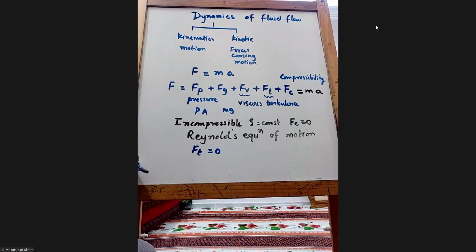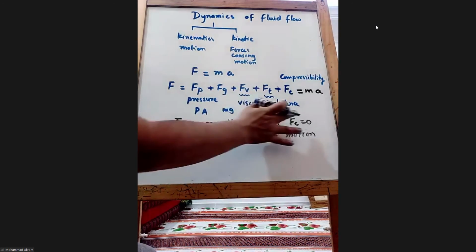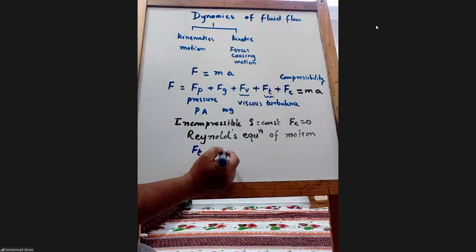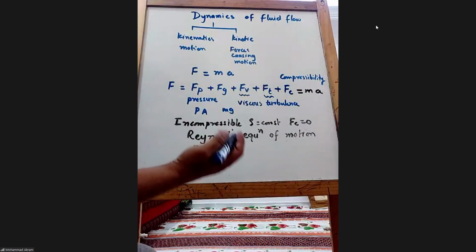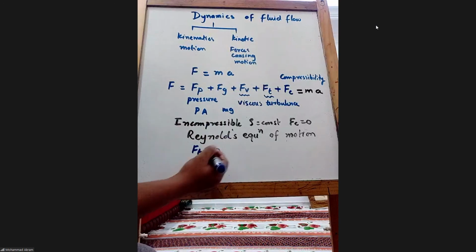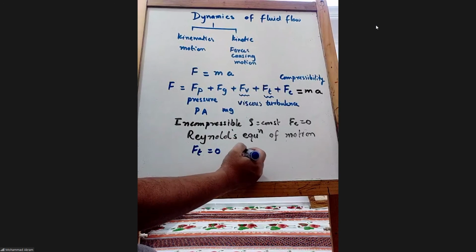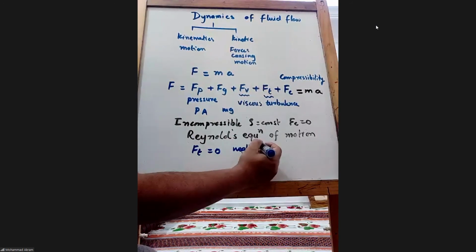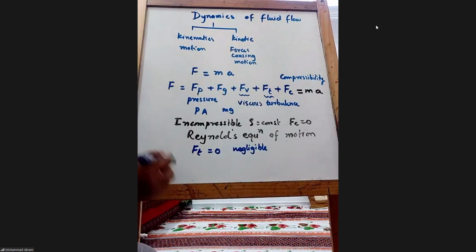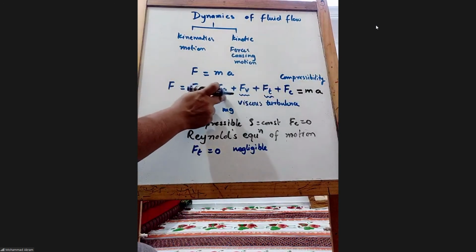See, this black is related to the black. I'm writing again in blue. Ft equal to 0 means the flow may be turbulent, but the forces caused by it are negligible. 0 means negligible. Then F becomes Fp plus Fg plus Fv, right?